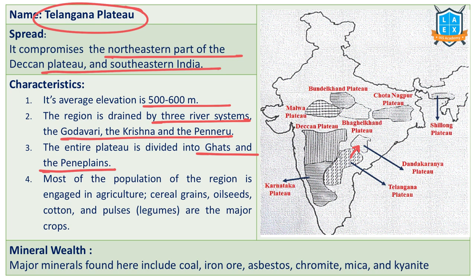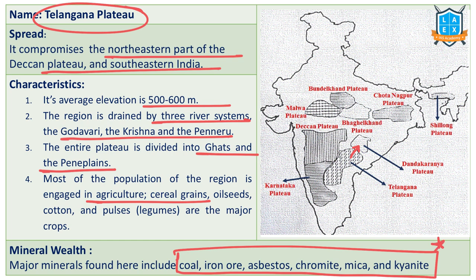The majority of the population living in this area are dependent upon agriculture. Major minerals found over here include coal, iron ore, asbestos, chromite, mica. These are major minerals found in the Telangana Plateau region, even Dandakaranya Plateau. That's why Singareni collieries, famous for coal, are part of Telangana Plateau.